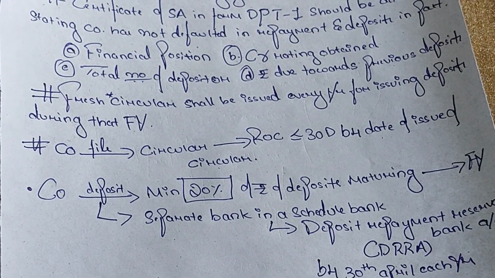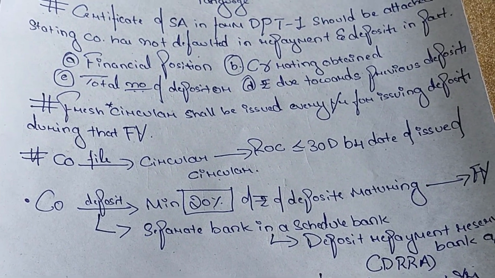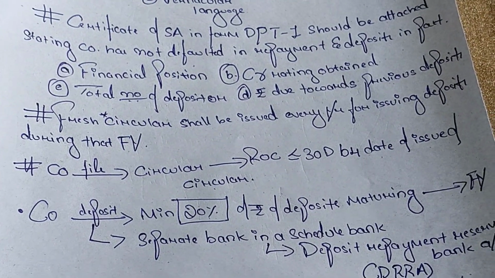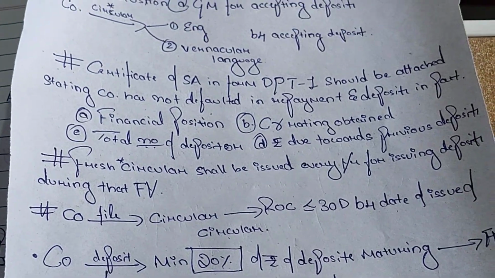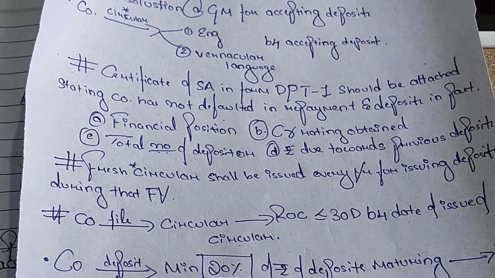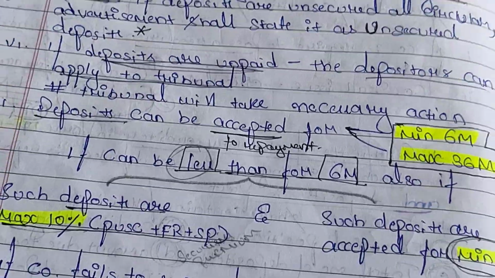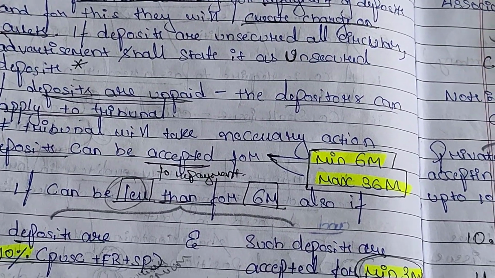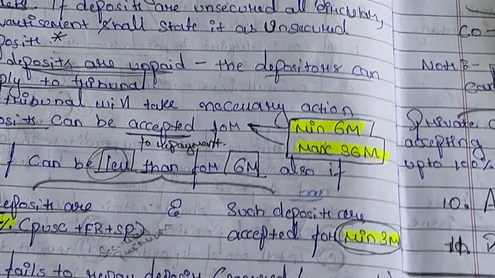Deposits can be accepted for a minimum of 6 months and a maximum of 36 months. It can be less than 6 months also, but such deposits are a maximum of 10% of paid up share capital, free reserves and securities premium, and are accepted for a minimum of 3 months.